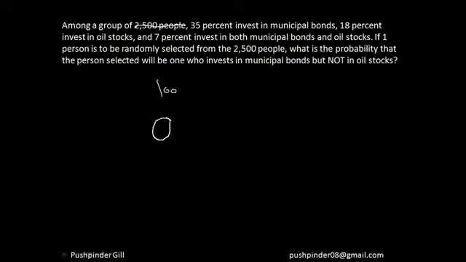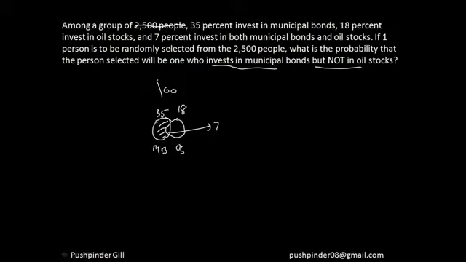And if I draw the diagram, 35% of the people invest in municipal bonds and 18% of the people invest in oil stocks and 7% is both, right? Now he's asking, what is the probability that the person selected invests in municipal bonds but not oil stocks, which is nothing but this area.